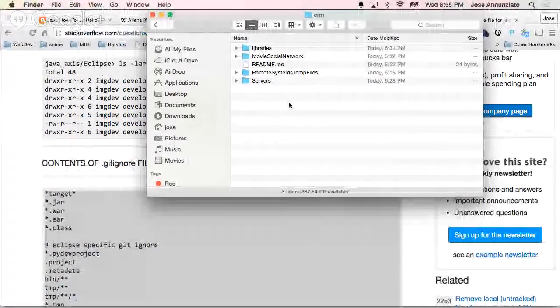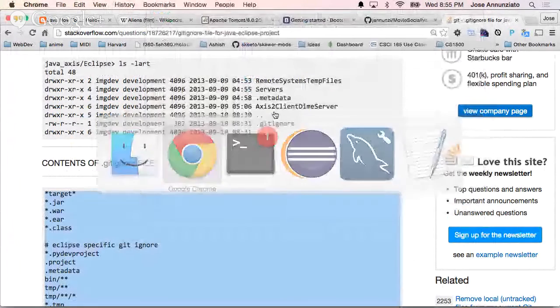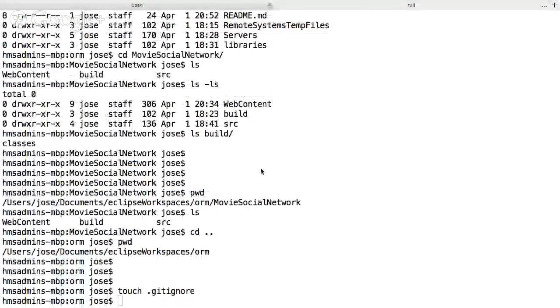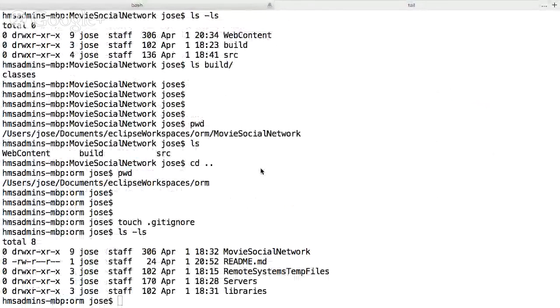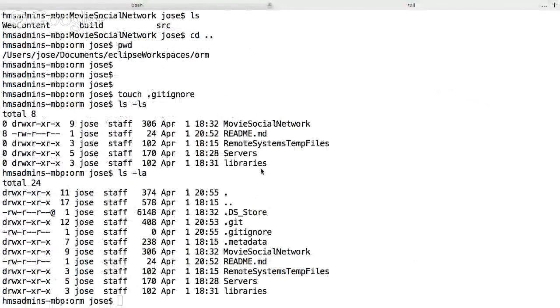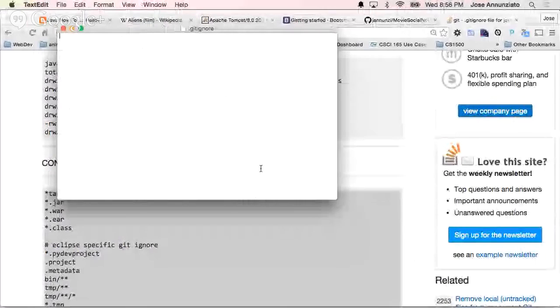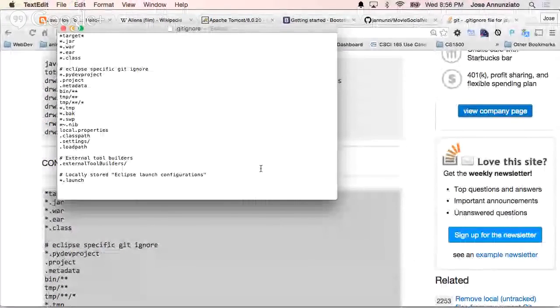Where'd it go? It's not showing. Did I put it in the right place? Oh, it is there. Okay. And I can say open .gitignore. There we go. I'm going to paste that in there. I'm going to save it.